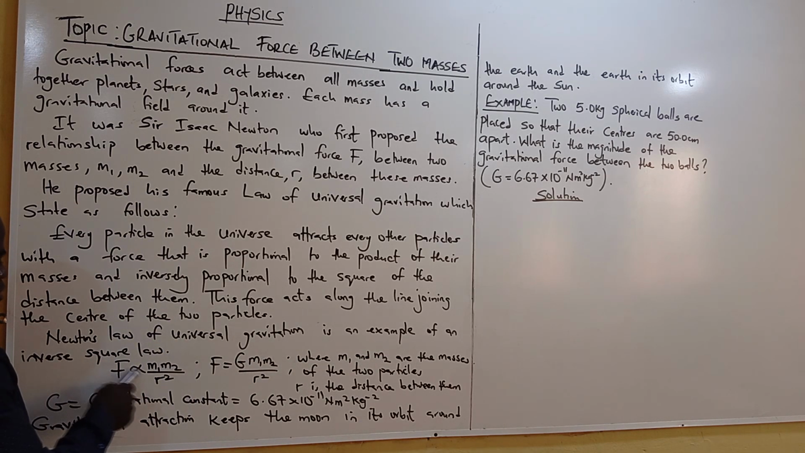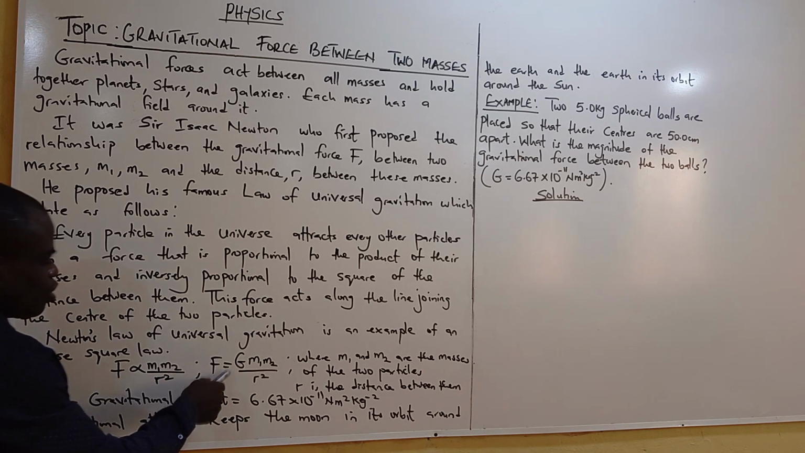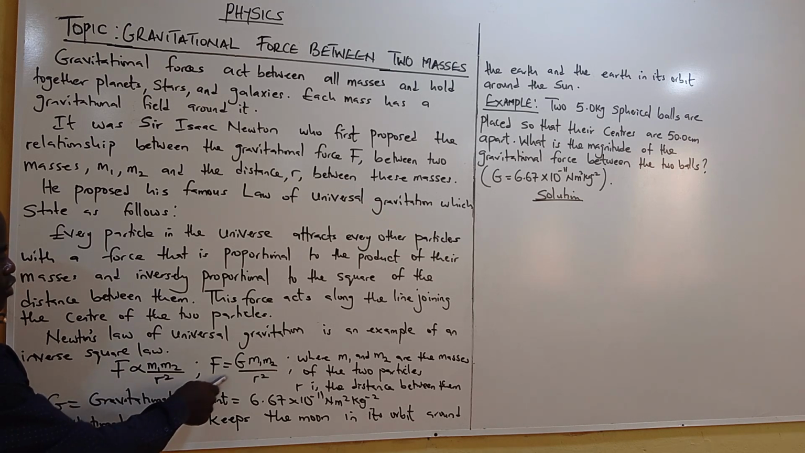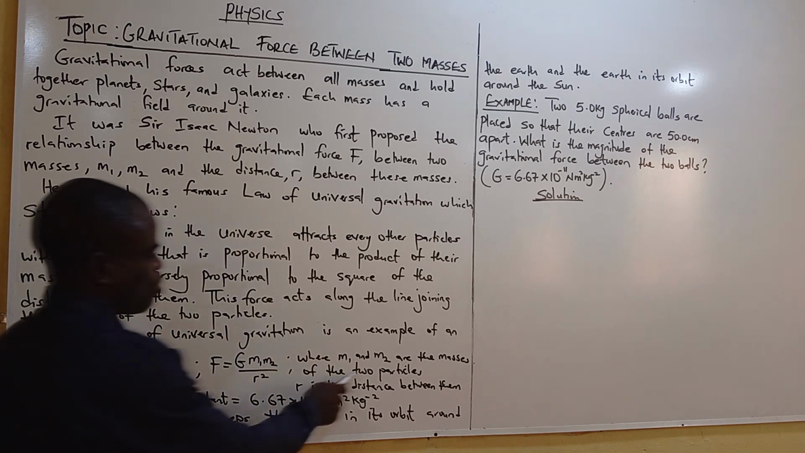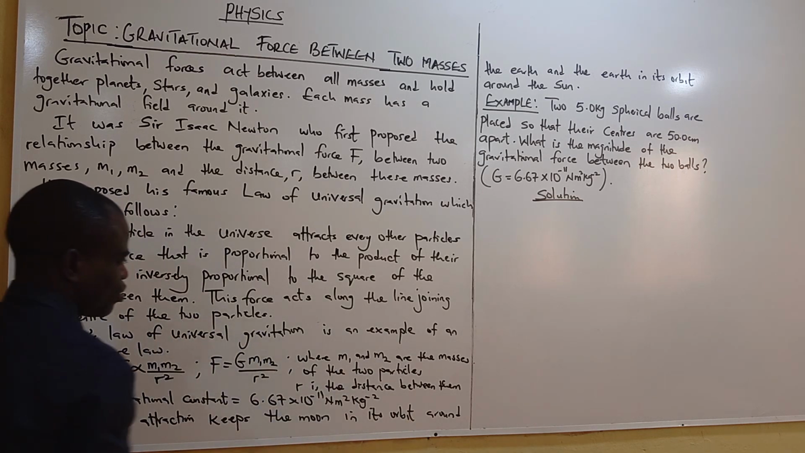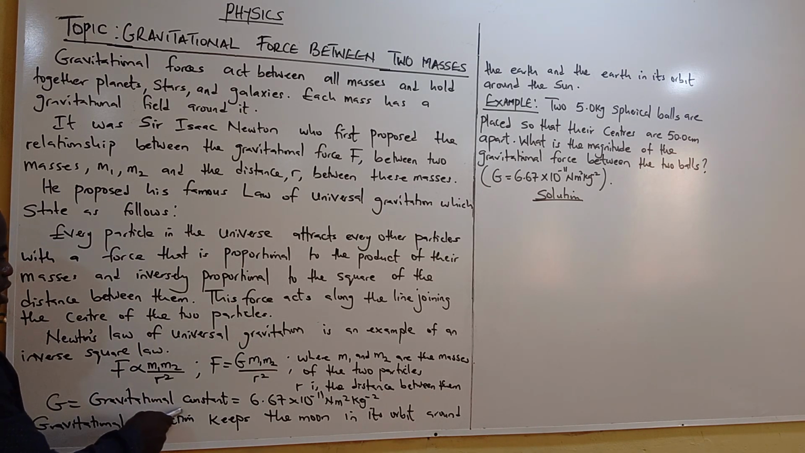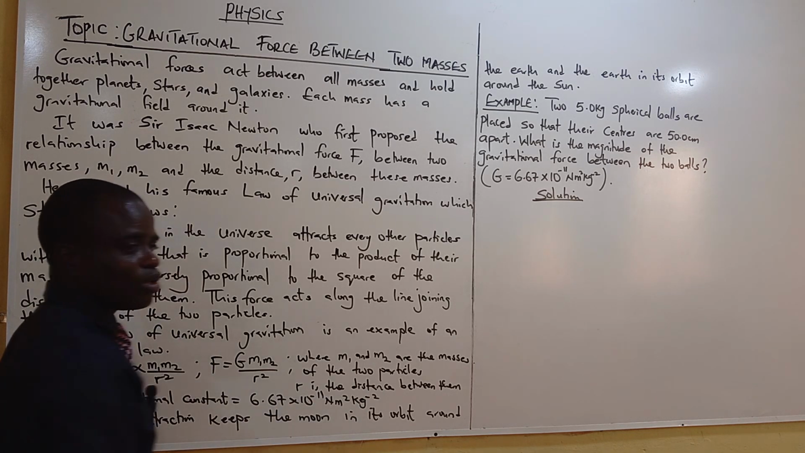This is the inverse square law: F is directly proportional to m1 m2 over r squared. We say inverse square law because of this r squared. Is that okay? Now, when you remove the proportionality and introduce the constant, F equals G m1 m2 over r squared, where m1 and m2 are the masses of the two particles, and r is the distance between them. G is the gravitational constant, equal to 6.67 times 10 to the power minus 11 Newton meter squared per kilogram squared.